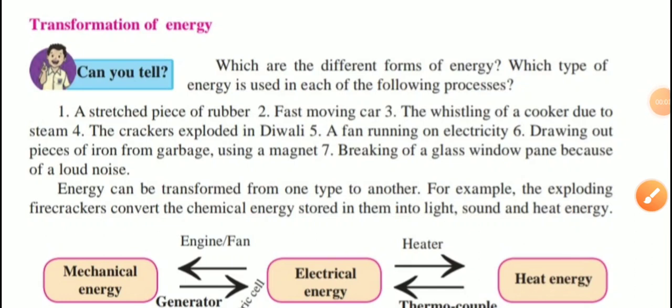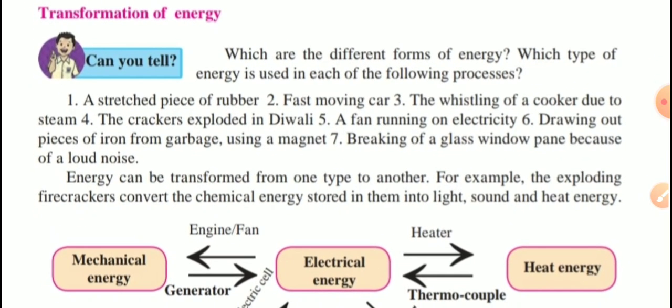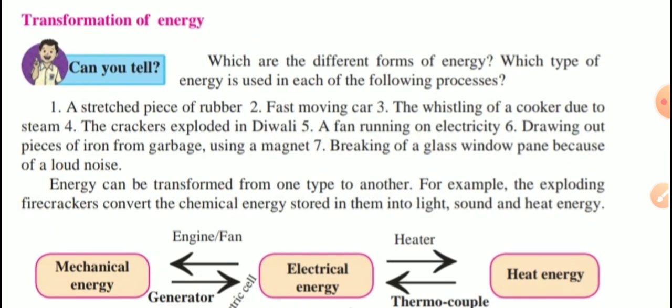Students, last time we studied lesson number 2, work and energy. We learned the concept of work, energy, then mechanical energy, two types, kinetic energy, its formula and definition, potential energy, its formula and definition. Today we start the next point, transformation of energy.